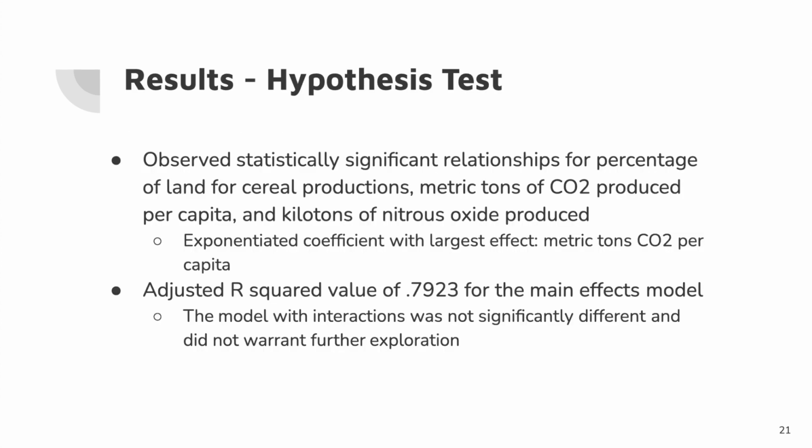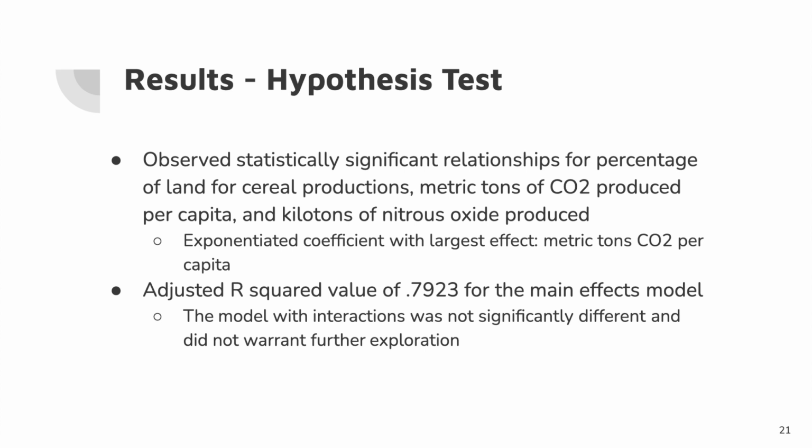So after testing our hypothesis, we observed statistically significant relationships for percentage of land under cereal production, metric tons of carbon dioxide produced, and kilotons of nitrous oxide produced. For each additional metric ton of carbon dioxide emissions produced per capita, the proportion of refugees decreases by a factor of 0.689 on average. This indicates that carbon dioxide had the largest effect on refugee flow of any of the climate change predictors we tested.